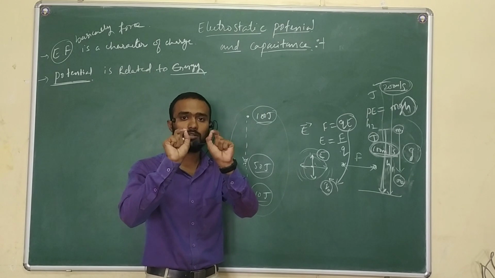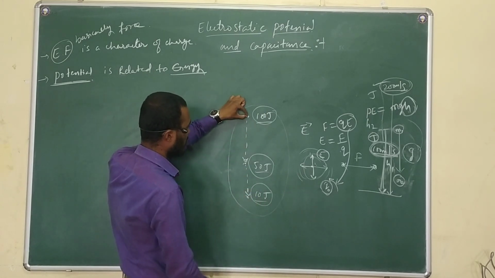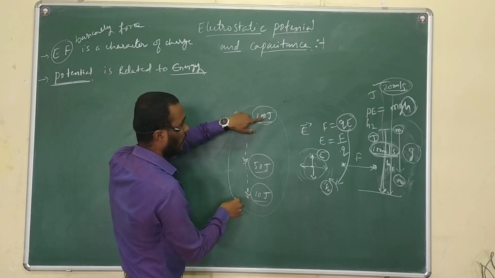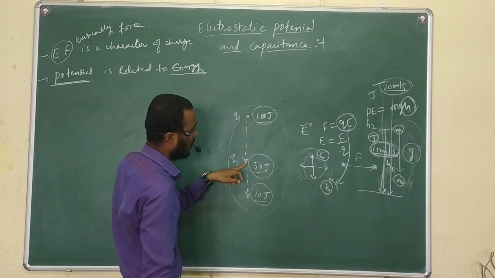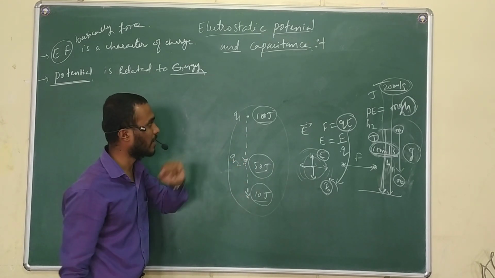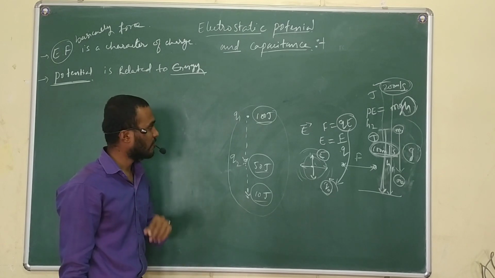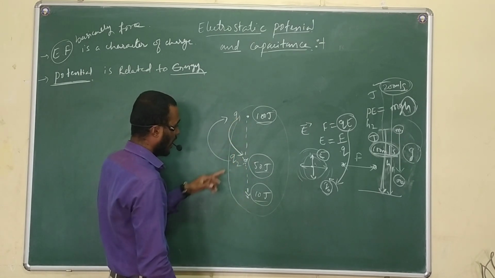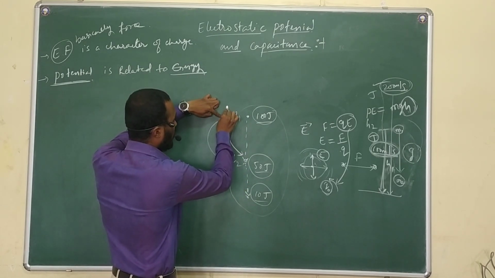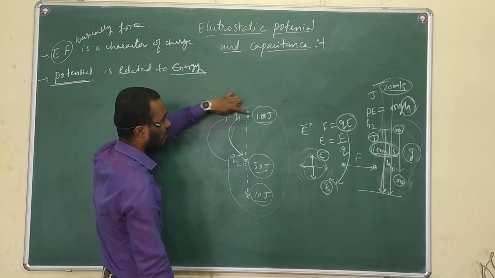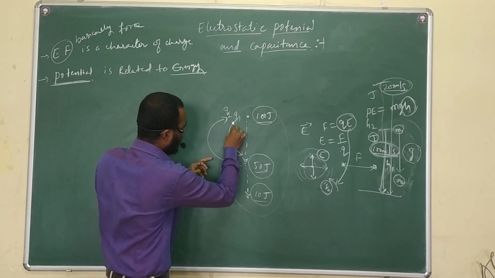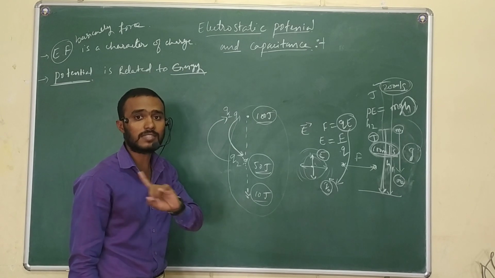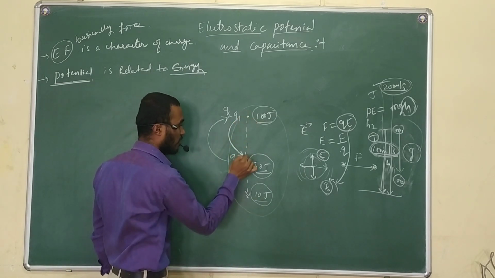Two charges of the same magnitude: I will place one charge here and another charge here. When I place the first charge Q1, it acquires 100. When I place the second charge Q2, it acquires 50. For clarification, I will take Q2 here and bring Q1 here. On bringing Q2 here, Q2 will acquire 100 again, and on taking Q1 here, Q1 again gets 50. That means it does not depend on the charge, it depends on the location.